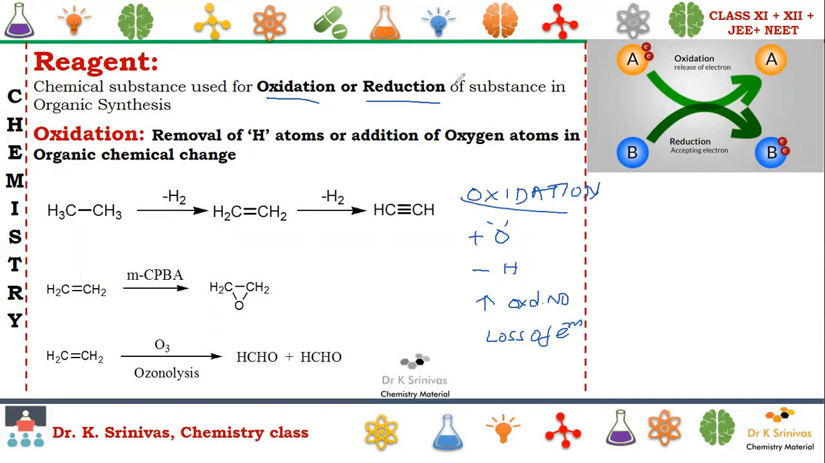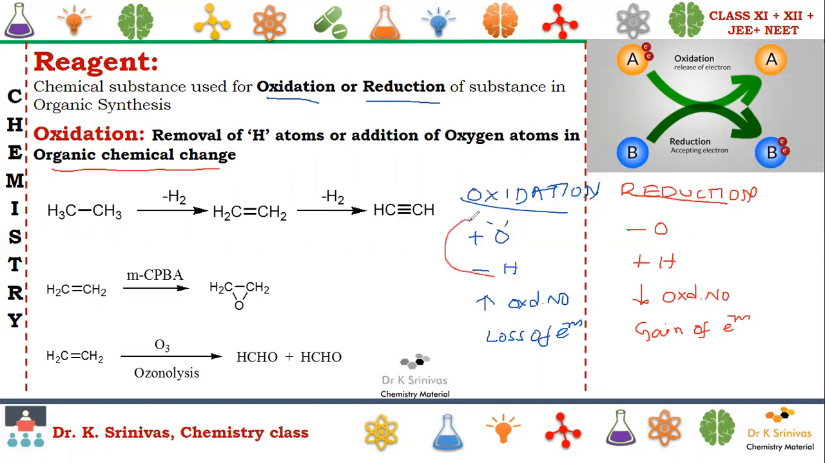That is oxidation. Now, if you go for reduction, what is reduction? Reduction is quite opposite to this process. That is nothing but removal of oxygen, addition of hydrogen, decrease in oxidation number or state, or gain of electrons. That is the reduction process. Whenever we are discussing organic chemical change, we are mainly considering oxygen and hydrogen.